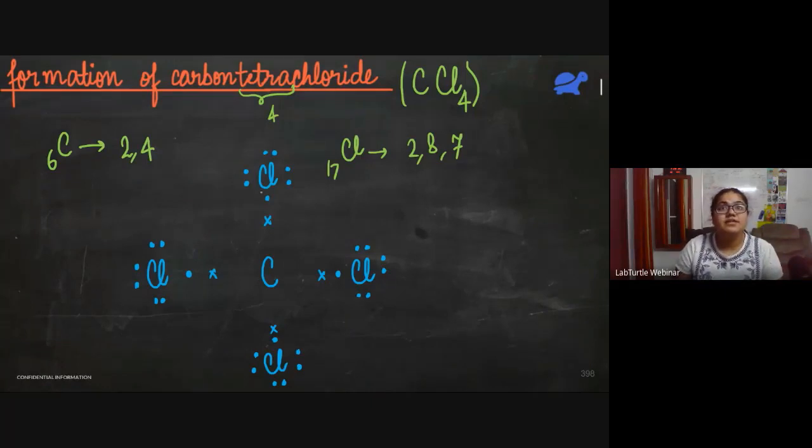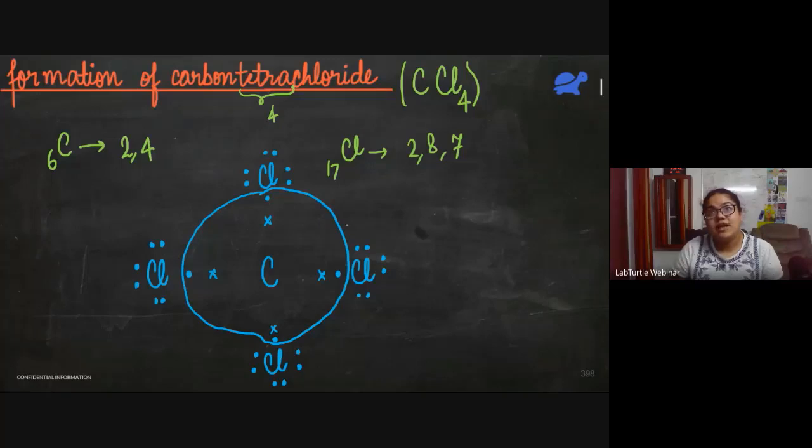For carbon, it shared this electron, so these two, and these two. Carbon has 8 electrons. If you see this chlorine atom, it also has 8 electrons now. It has shared one with carbon.